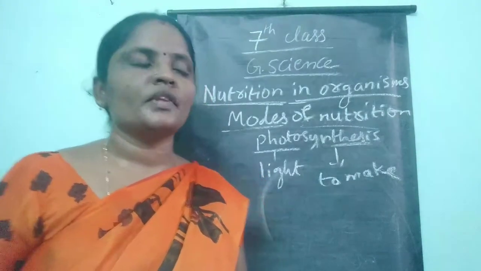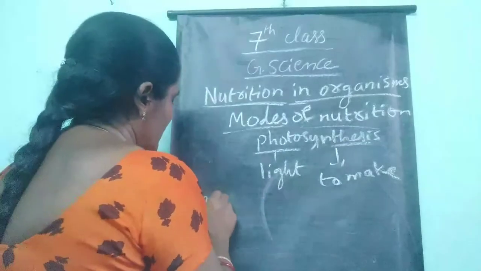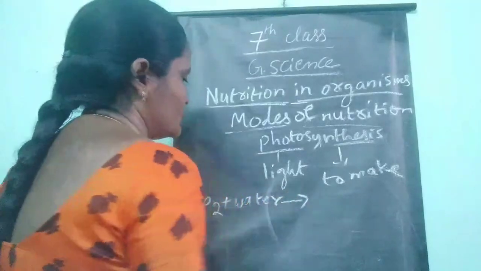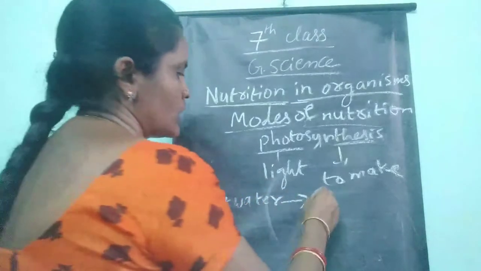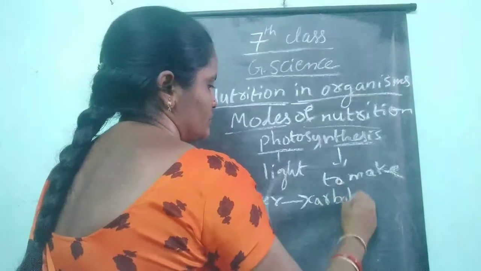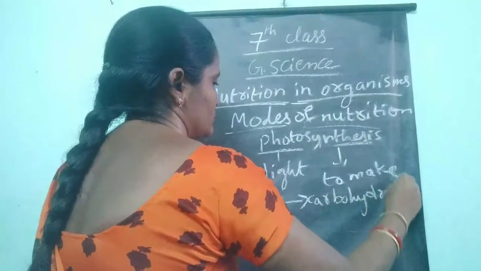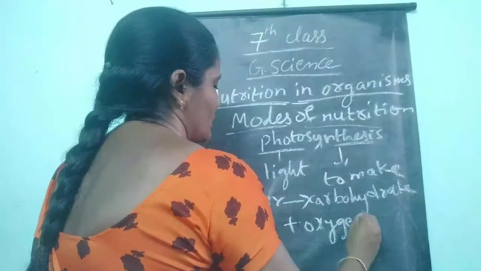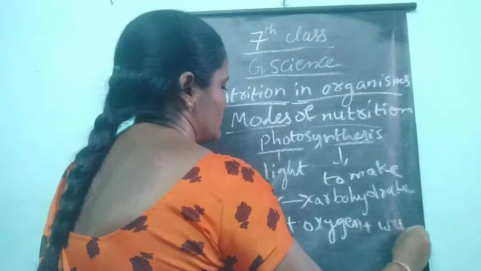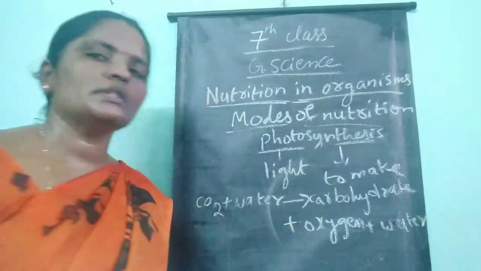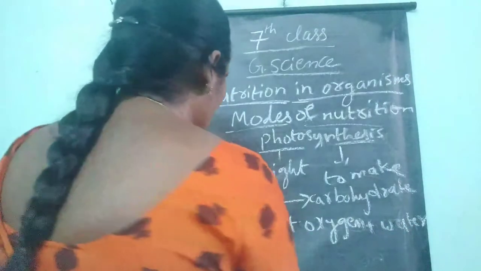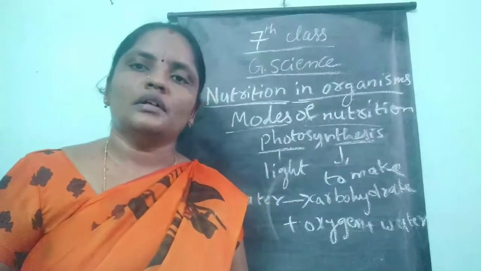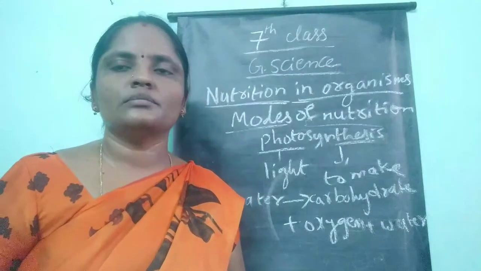Here you have an equation. Carbon dioxide plus water gives rise to carbohydrate plus oxygen plus water. This is the equation you can see: carbon dioxide plus water gives rise to carbohydrate plus oxygen plus water.